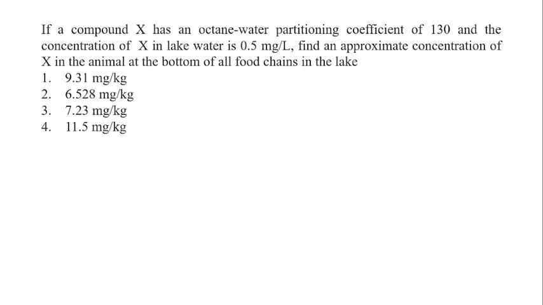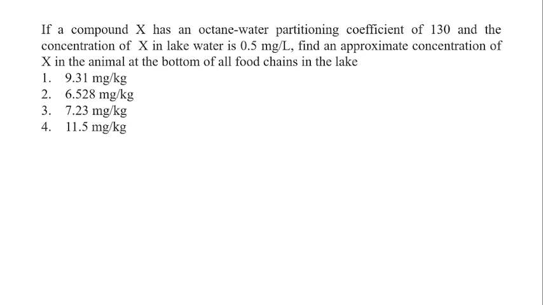Next. We have solved many problems of this kind in the week 1 session, and this is the solution for the week 1 assignment, so again we are repeating it. If a compound X has an octanol-water partitioning coefficient of 130 and the concentration of X in lake water is 0.5 mg per liter, find an approximate concentration of X in the animal at the bottom of all food chains in the lake.